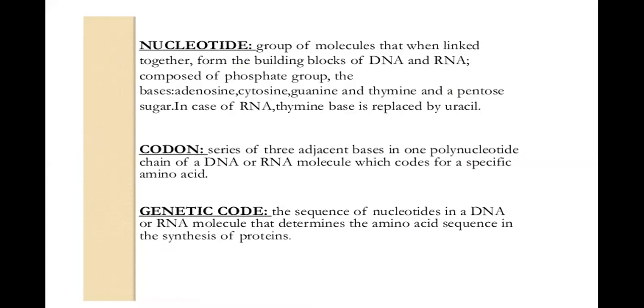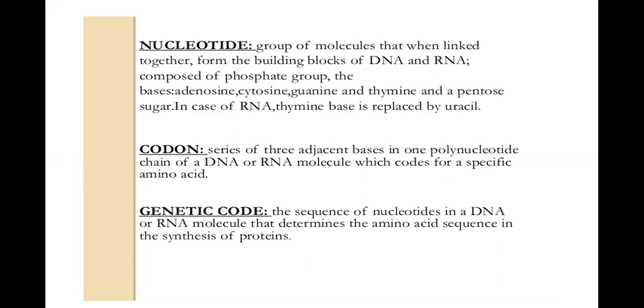The 4 bases in DNA are adenine, cytosine, guanine, and thymine, and they are bound together by a pentose sugar. In the case of RNA, the rest of the bases are the same. Adenine, cytosine, guanine are the same, and thymine is replaced by uracil. I hope this is what you have done in your biology as well when you were doing your schooling. Okay, so these are the 4 bases of nucleotides.